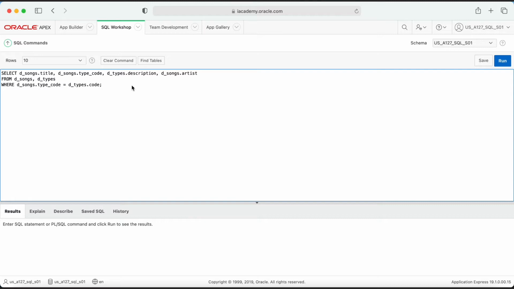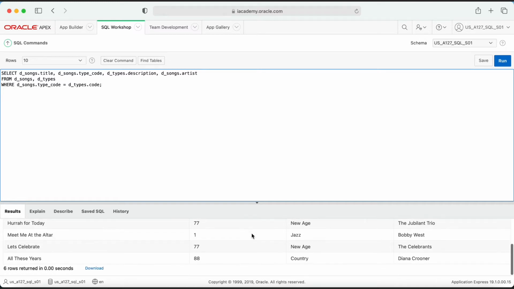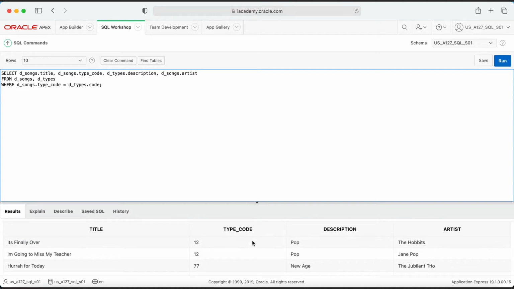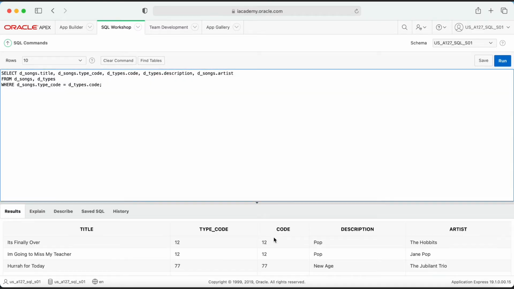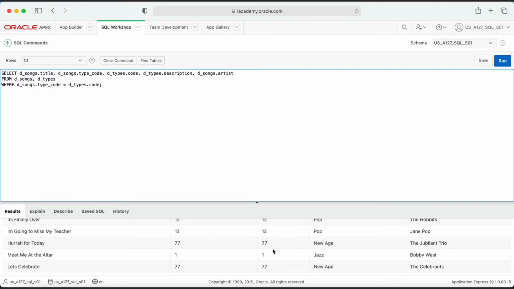So I've got our code here in Apex, and we're going to go ahead and just run it. And what we get is we've got our title, our type code, our description, and our artist, and we can scroll through this. And if we wanted to know if this where statement worked, we could add in here a selector for dtypes code. And we can see that all of these codes match, and the information in the table matches that.